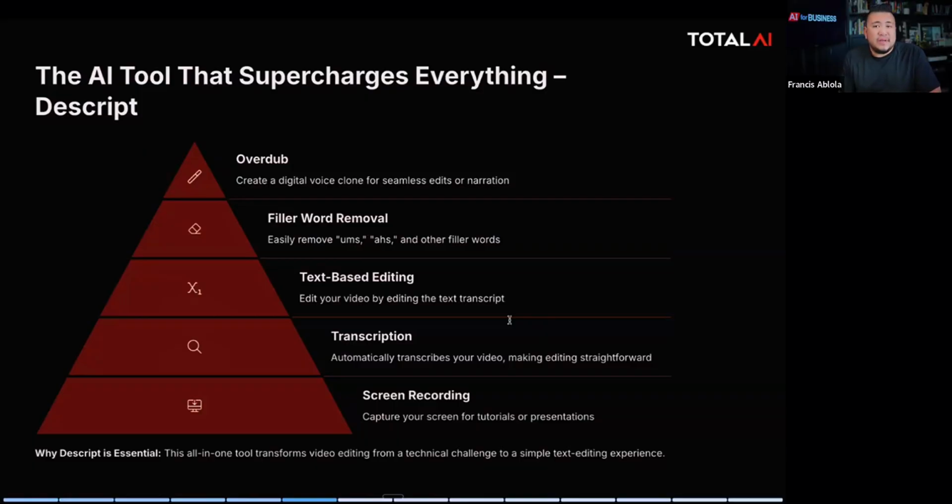Now we have teams to do it. So if it's something I need to do really easily and I don't want to mess around with timeline editing, I go to Descript because it's super easy for me to record all in one place. There are also great features like filler word removal and text-based editing, which I just mentioned. It transcribes your videos, and it can screen record and do presentations. So it's an all-in-one place, a perfect production studio, especially if you're getting started for the very first time